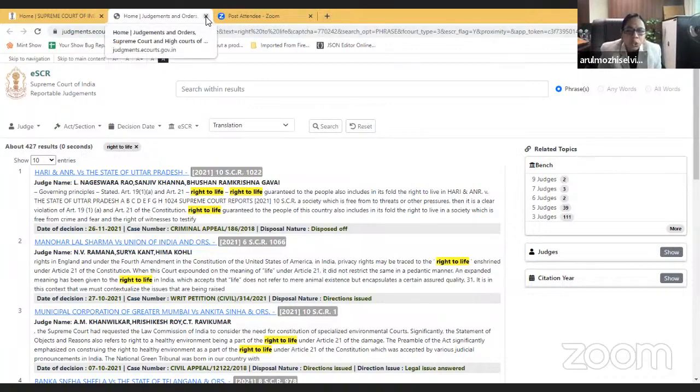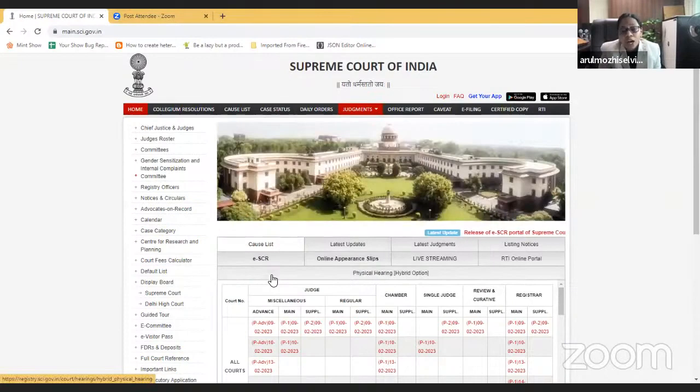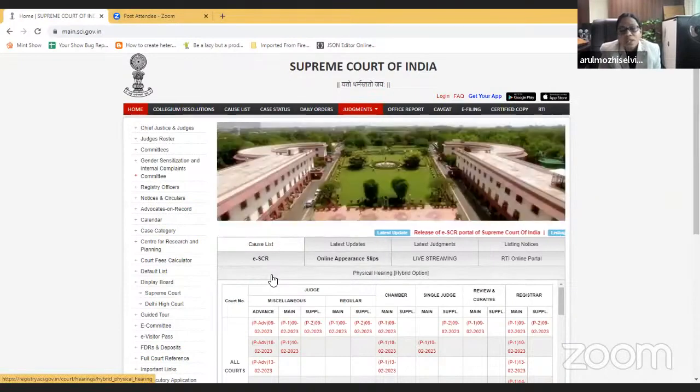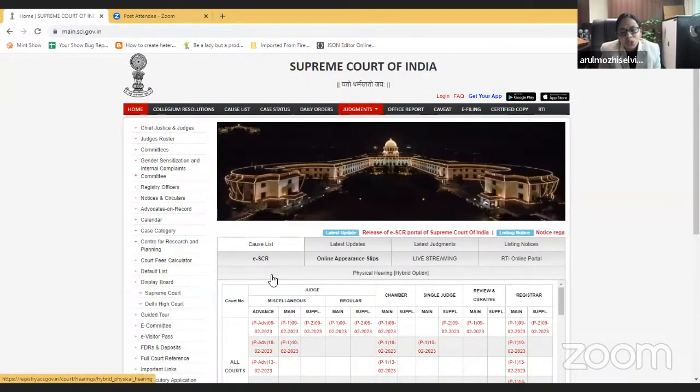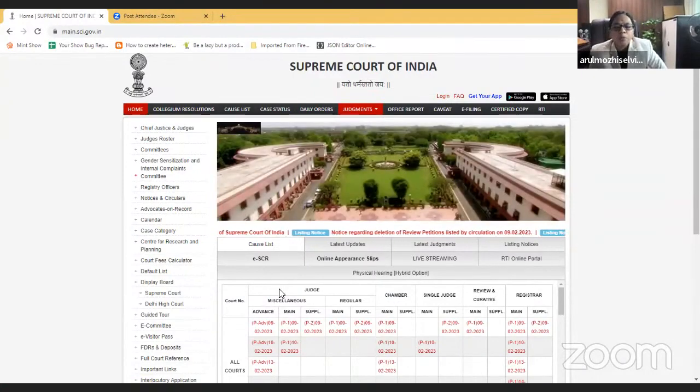Sir will show that website, which has both the Supreme Court judgments and the High Court judgments. Nearly 1 crore High Court judgments are now available. So sir will now show how to access eSCR from the judgment search portal.